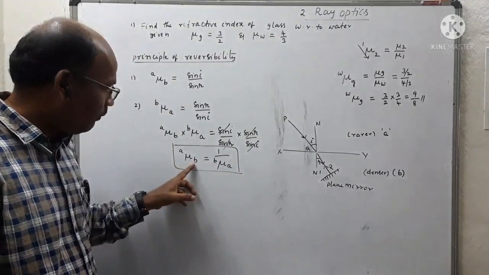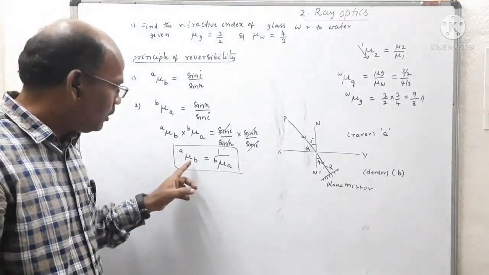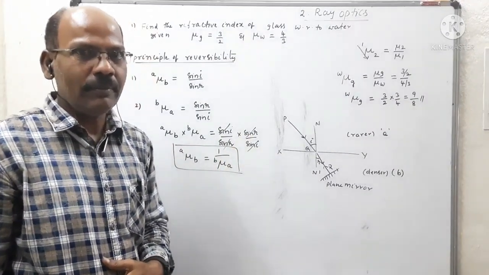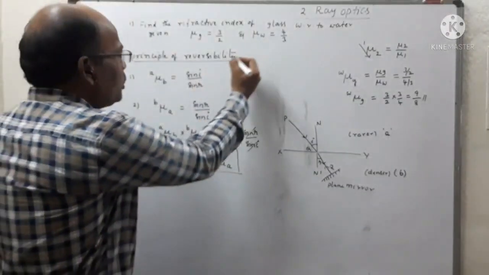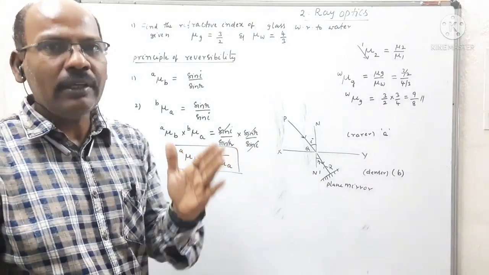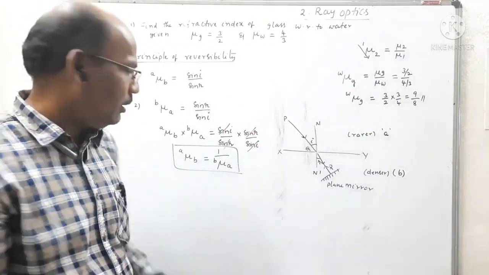This is the refractive index of second medium with respect to first medium. So these are reciprocal to each other. So that is called principle of reversibility. Means mu A to B is equal to 1 by mu B to A.